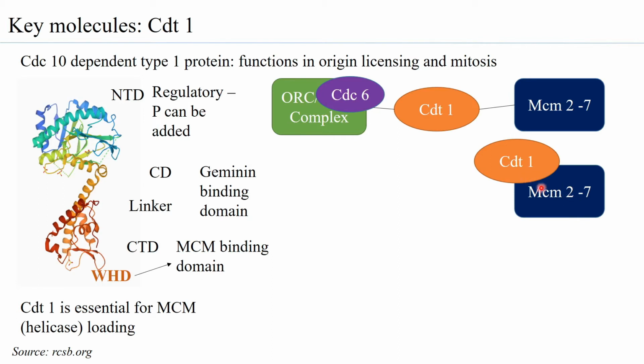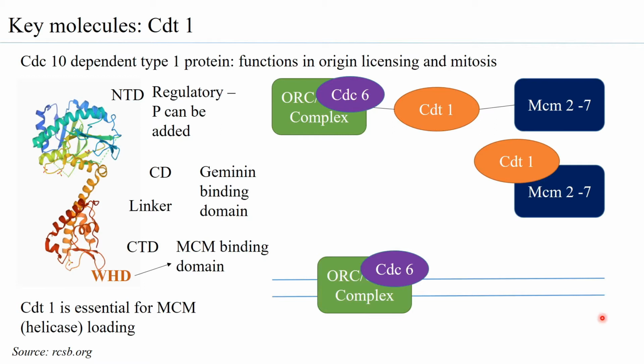Now, when this complex is formed on existing DNA at the replicator region, where you already have the pre-RC formed, that is, the ORC CDC6 complex, you can have the CDT1 coming and binding to the CDC6. When the CDT1 binds to CDC6, automatically two things happen. MCM2-7 comes and binds to the double-stranded DNA. In fact, the MCM2-7 is loaded on the double-stranded DNA, and the MCM2-7 is also interacting with the ORC complex. This is something that is extremely important.